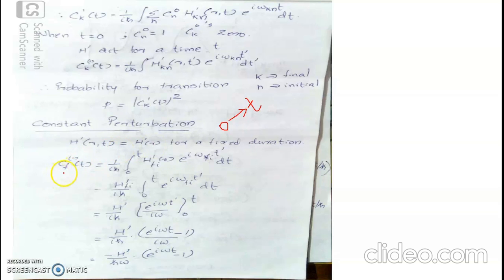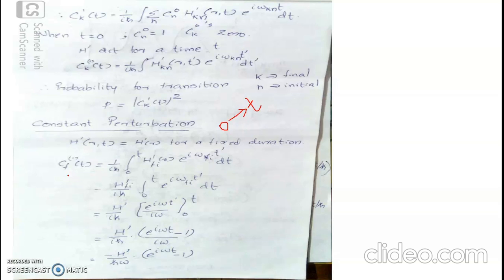Then the probability amplitude for transition from an initial stationary state to a final stationary state, here I have represented it, say C_f^(1)(t). It is nothing other than, say, C_k^(1)(t), as we have represented earlier. So I will be switching from f to k, or from k to f.